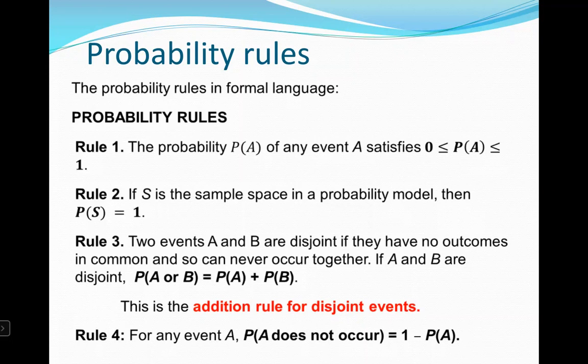If A and B are disjoint, the probability of A or B equals the probability of A plus the probability of B. This is the addition rule for disjoint events. Rule 4 can be summarized as: for any event A, the probability that A does not occur is 1 minus the probability that A does occur.